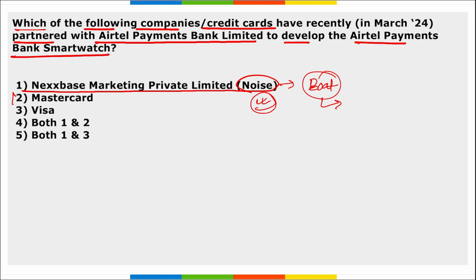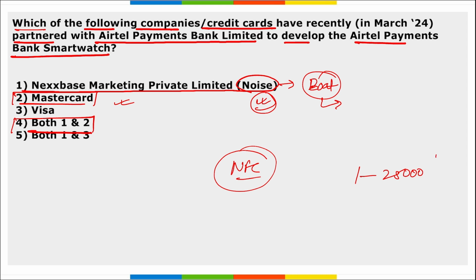So Noise and MasterCard, these two organizations have partnered together with Airtel Payments Bank Limited to develop an Airtel Payments Bank smartwatch, right? Take a note of this. And this smartwatch is equipped with NFC technology also, that is near field communication technology, that will be powered by MasterCard. And the limit here for the transaction that a customer can make is between 1 to 25,000 rupees per day.